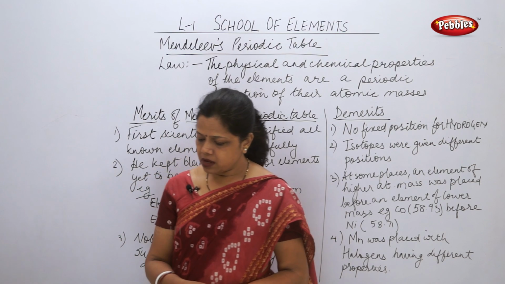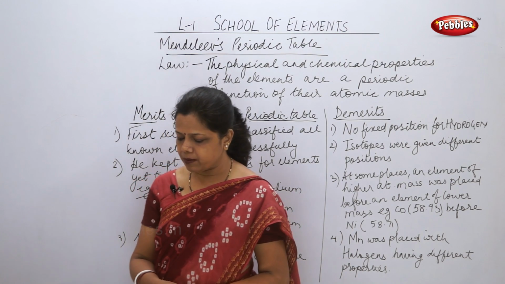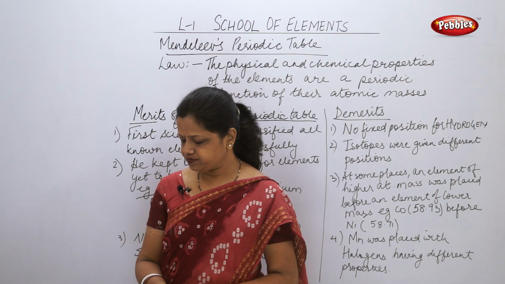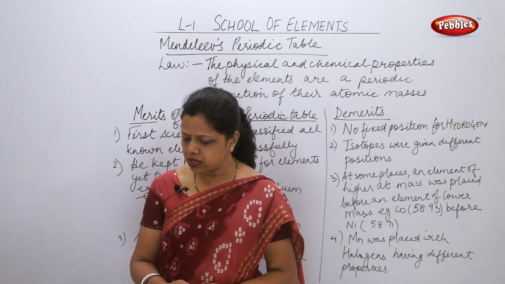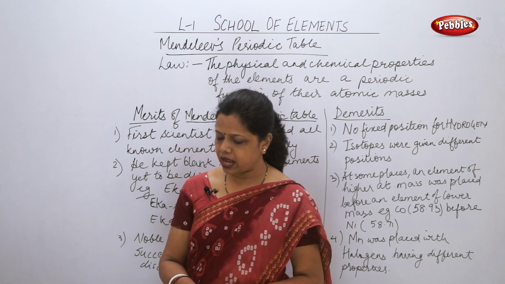Second question: find the resemblance between hydrogen and alkali metals by writing compounds of both with chlorine, sulfur and oxygen. Now how does hydrogen react with chlorine, sulfur and oxygen?